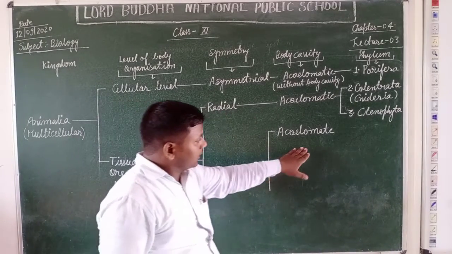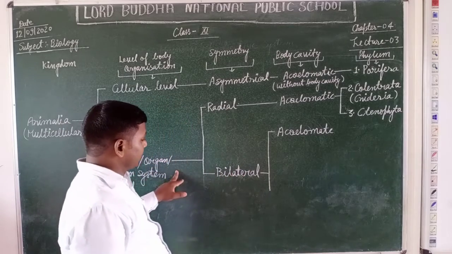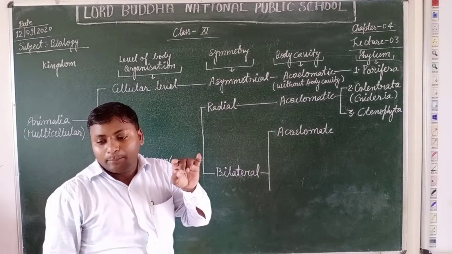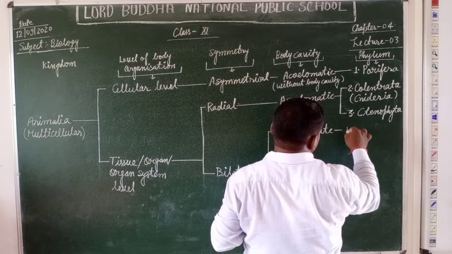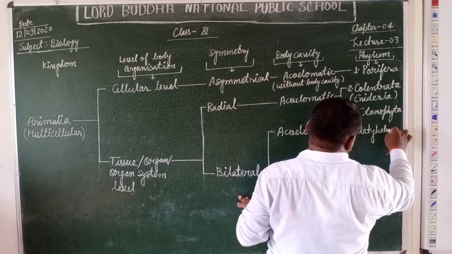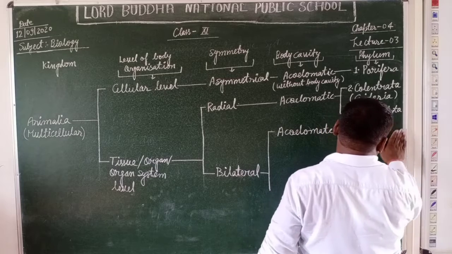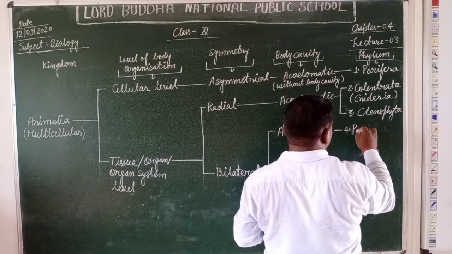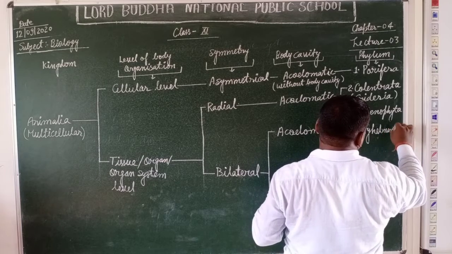Then the acoelomate type of body cavity, having organ system level of organization with bilateral body symmetry. The first one is the Platyhelminthes. What is it, students? The fourth phylum, that is the Platyhelminthes. They are commonly called flatworms.